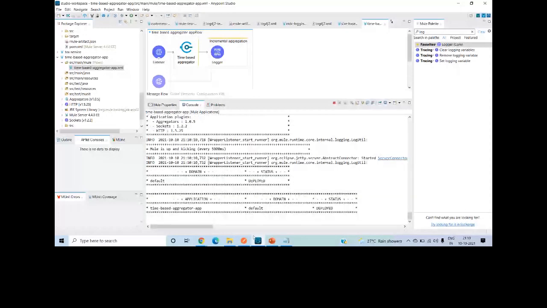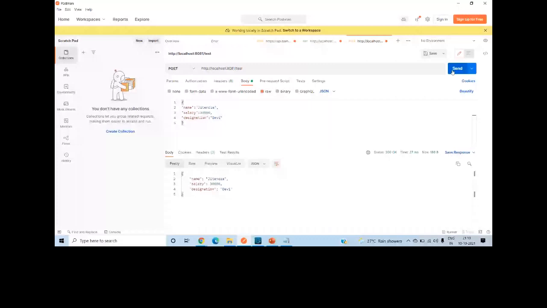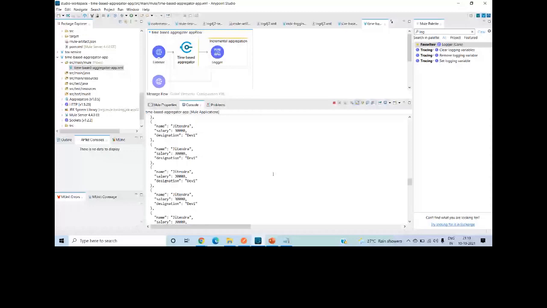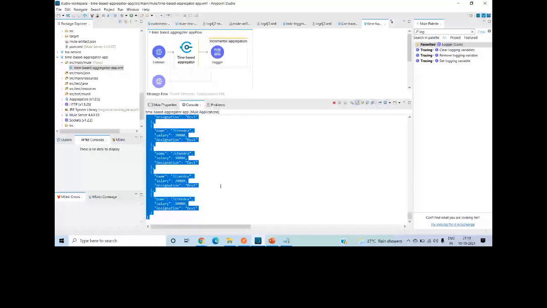Okay, so it's deployed. Let me send some messages. 1, 2, 3. So you can see after 10 seconds, you will see the aggregated result basically. I'm waiting for that. Yeah. So you can see this is the aggregated result. After 10 seconds, it shows the aggregated result here. Okay. So this is the time-based aggregation, and the last one is the group-based aggregator.